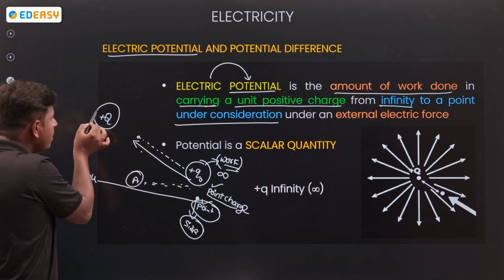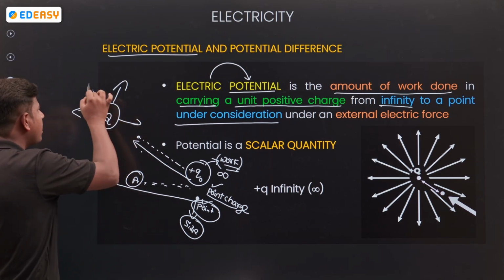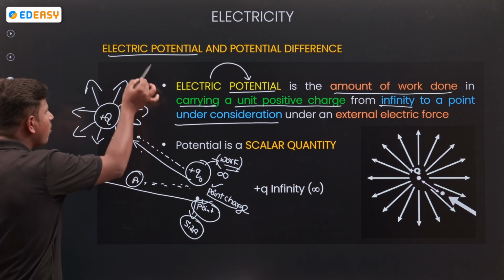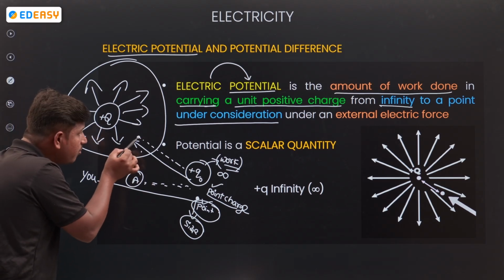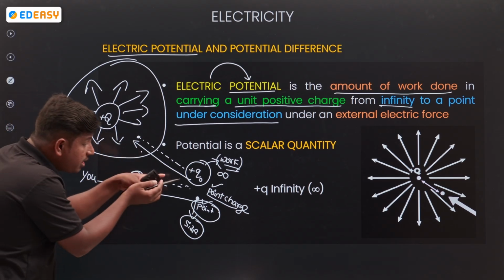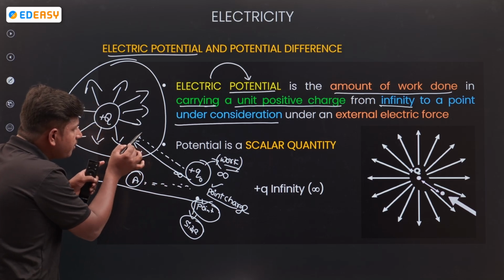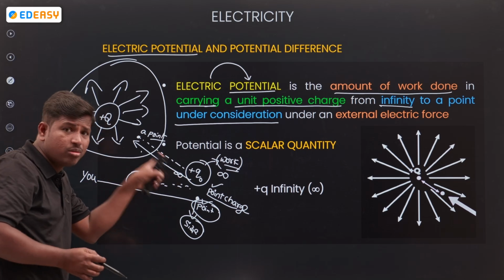So this body is having an electrical field, right? This is the electrical field of this body. In this electrical field we bring the charge from infinity to a point in the field.